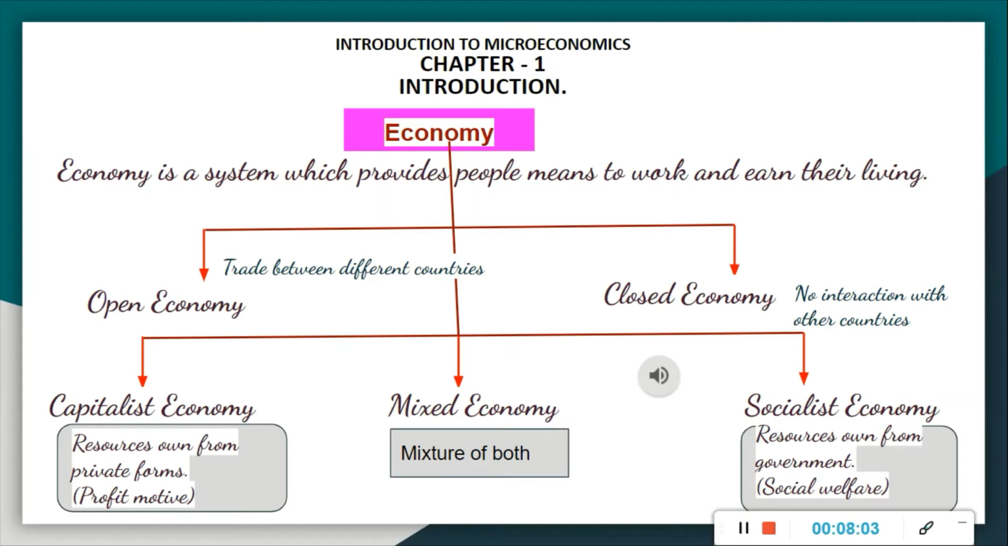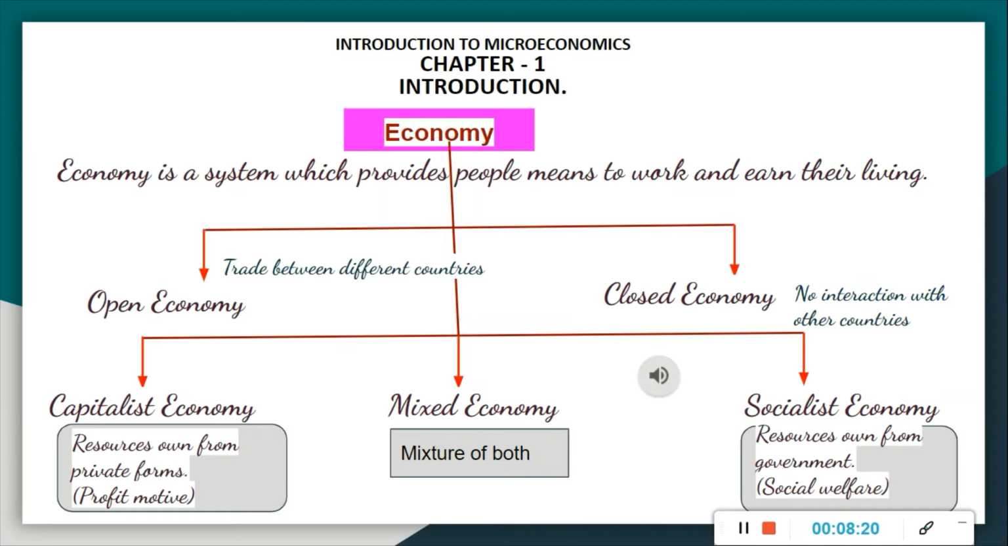So what is the main motto of socialist economy? The welfare of the society, right? So, as to ensure the welfare of the society. The setup is exactly opposite of capitalist economy, right?